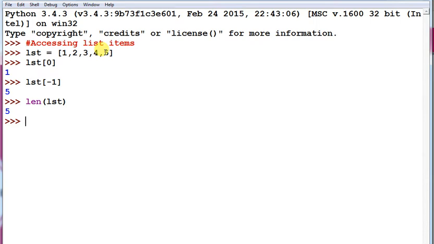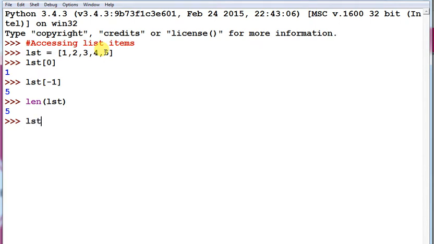Next is the difference between strings and lists. Lists are mutable. Mutable means we can change the value of a list item.